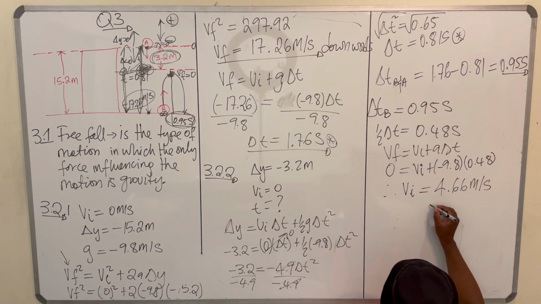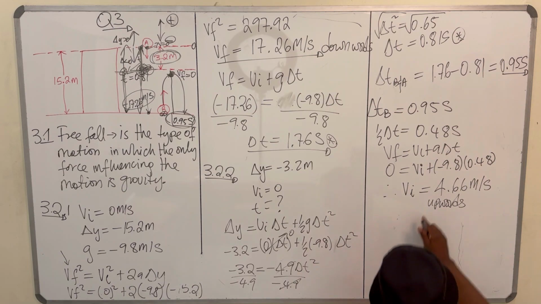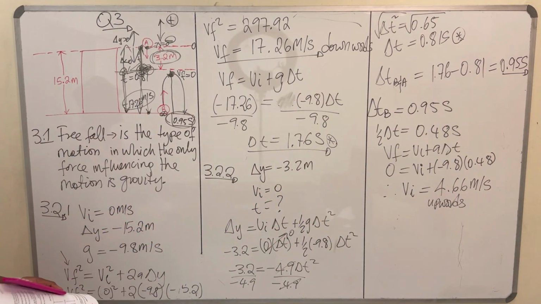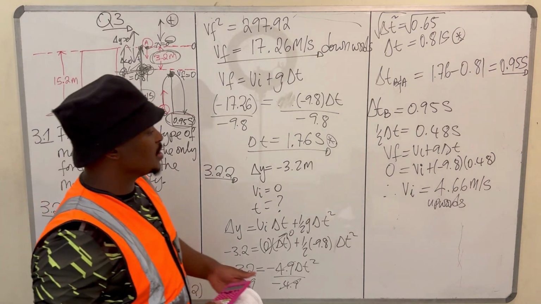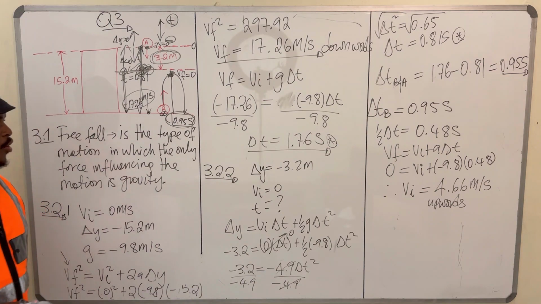They want the magnitude, you can say upwards. They only wanted the speed, but you can also give them the full velocity. So this was the initial velocity of ball B. Ball B was projected at 4.66 meters per second. And I hope it does make sense to you as it does to me.